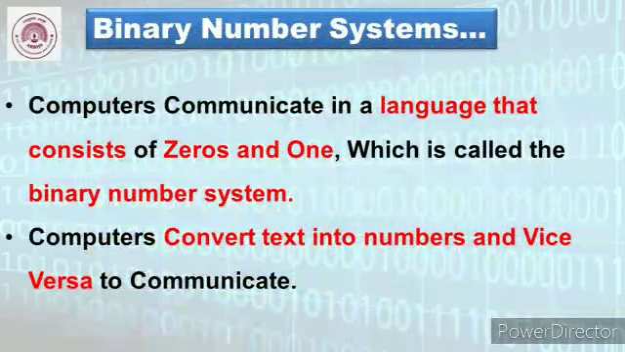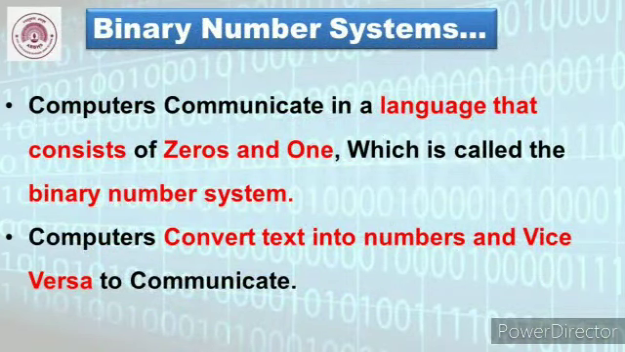Computers communicate in a language that consists of zeros and ones, which is called the binary number system. Computers convert text into numbers and vice versa to communicate. So in short, whatever you type on your keyboard, English, Hindi, Marathi, numbers, Tamil, Telugu, your computer just does not understand anything. Then what does it understand? It understands the language of zeros and ones.